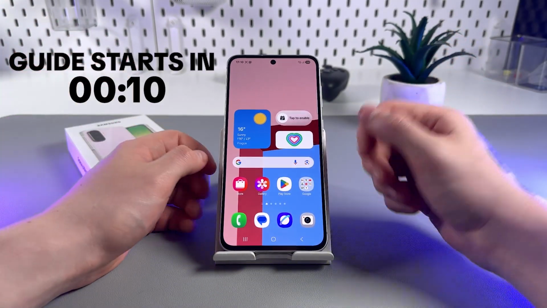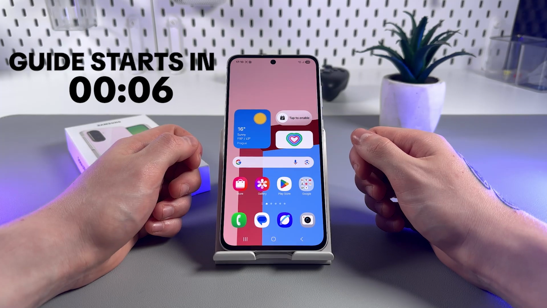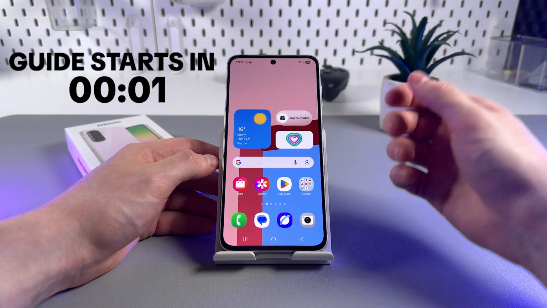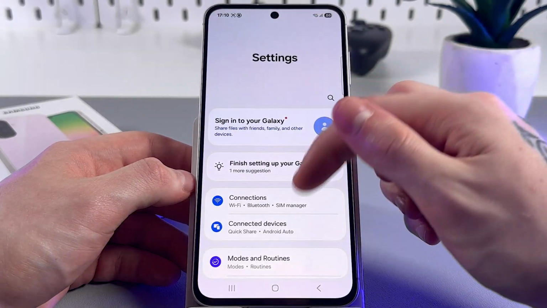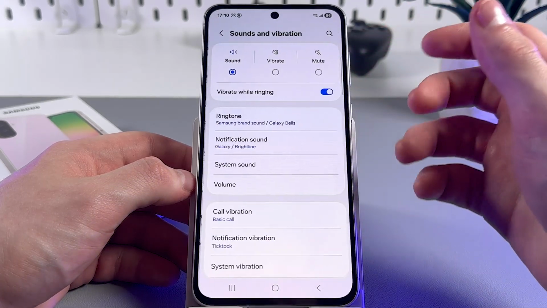Hello everyone, in this video I'm going to show you how to enable or disable keyboard sounds on your Samsung phone. Let's get started. First, open the Settings app and scroll down until you see Sounds and Vibration.